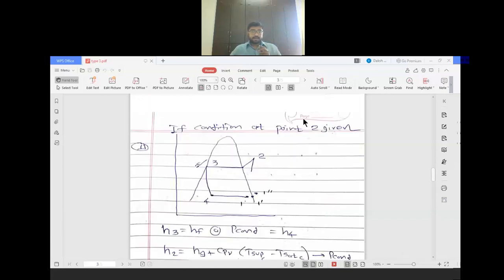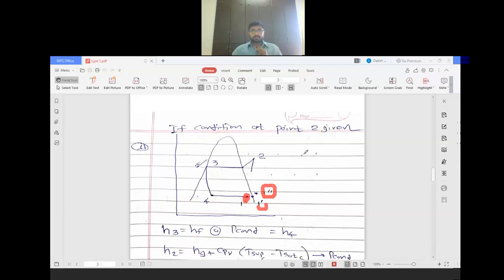Now if our SA is less than SG, our point will be this 1. Clear? If SA is equal to SG, then our point will be S1'. And if our SA is greater than SG, this will be our point. Clear? So according to that you have to use the formula.